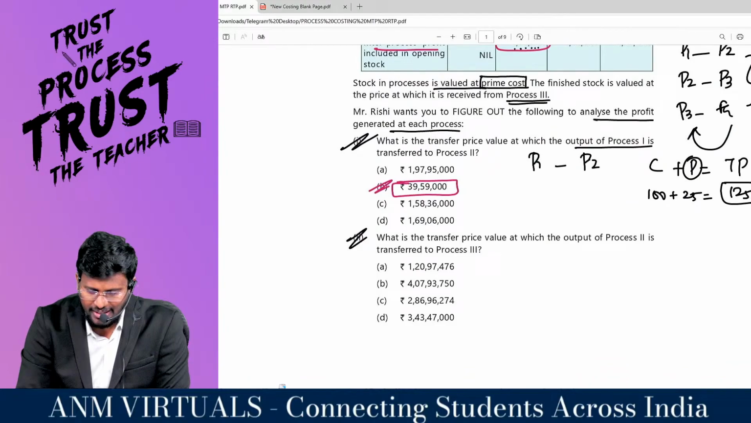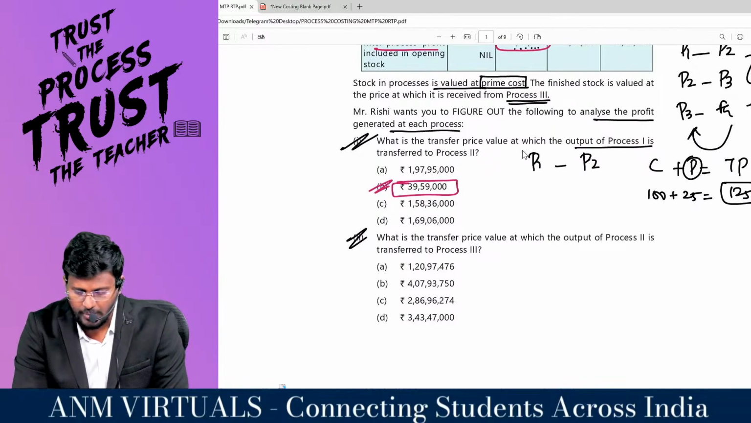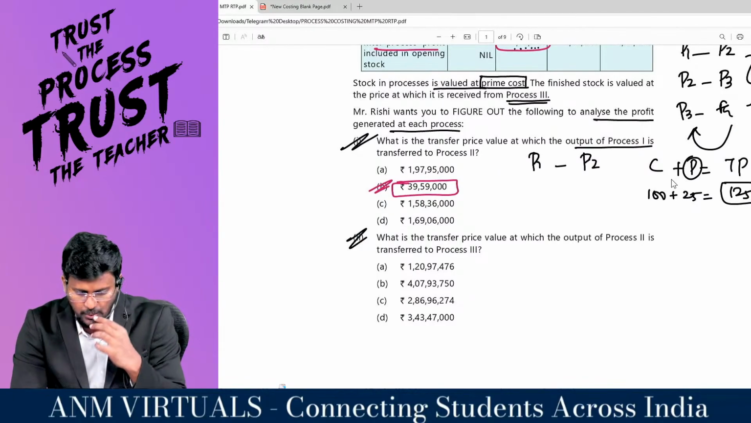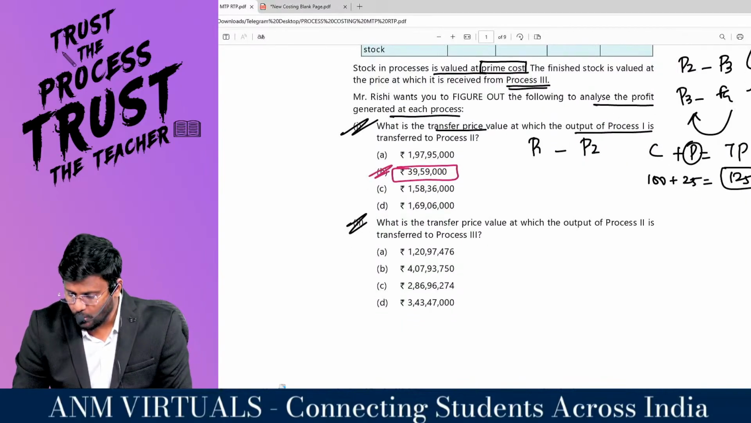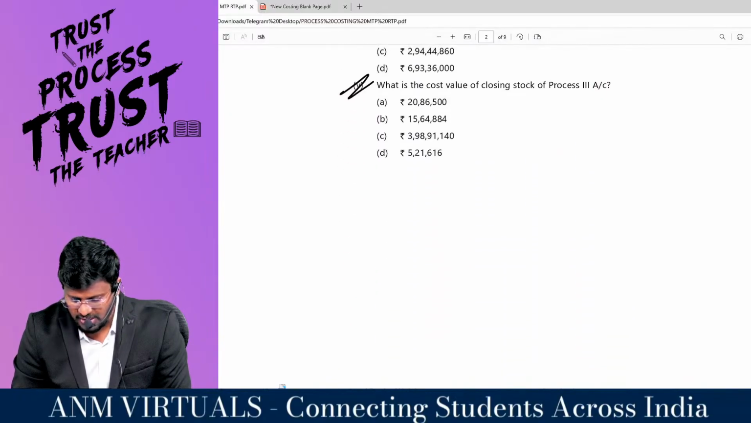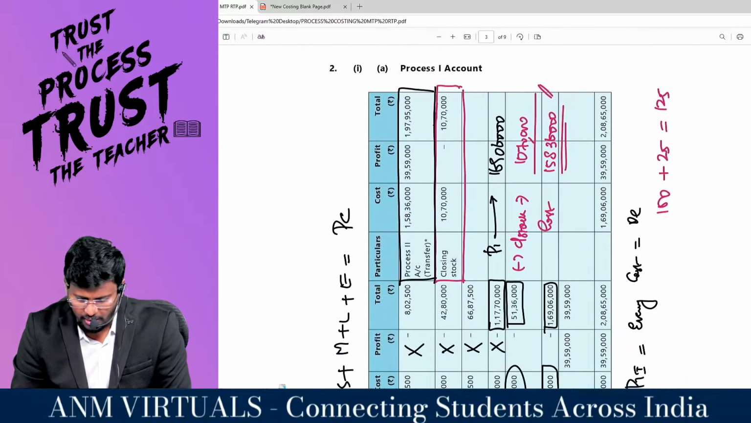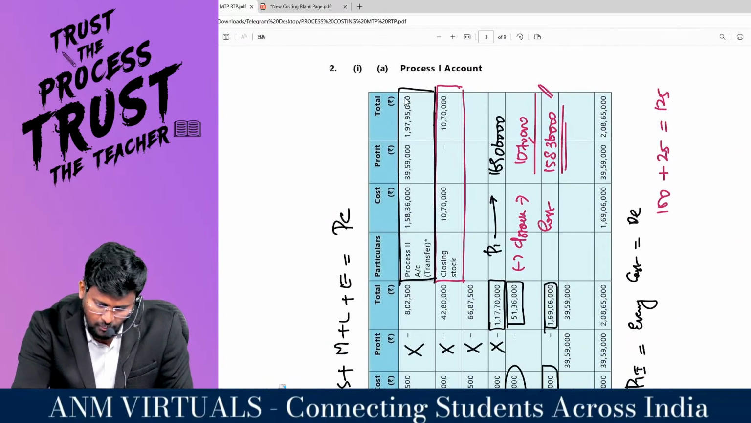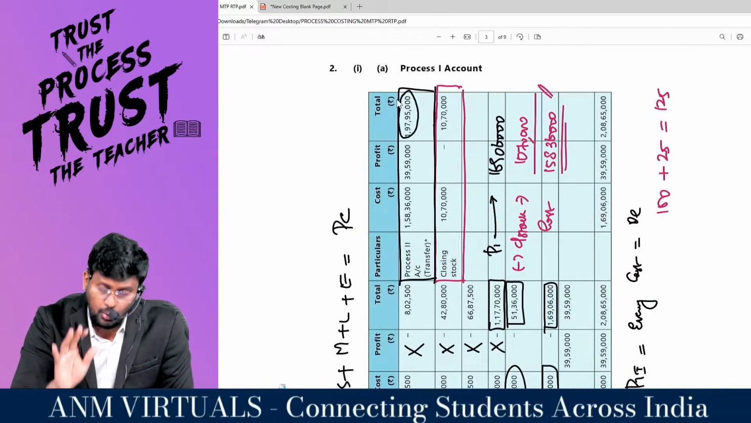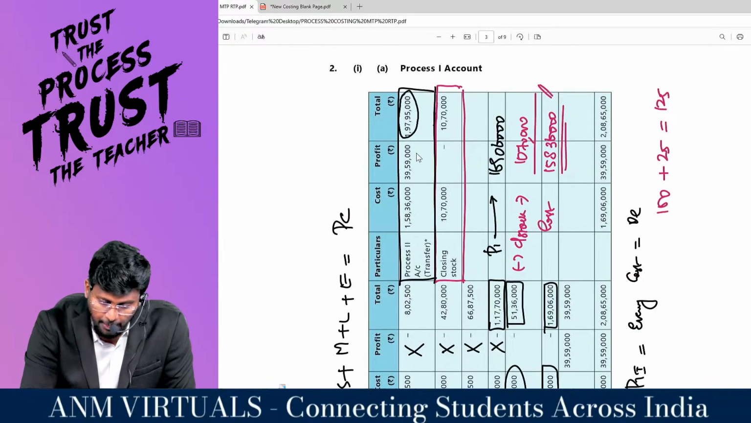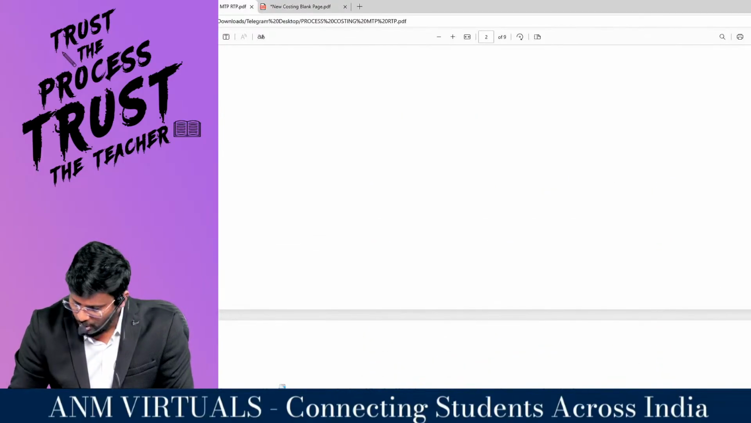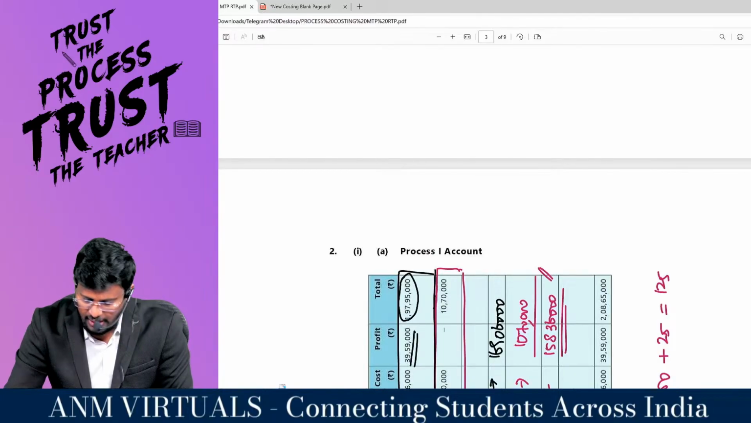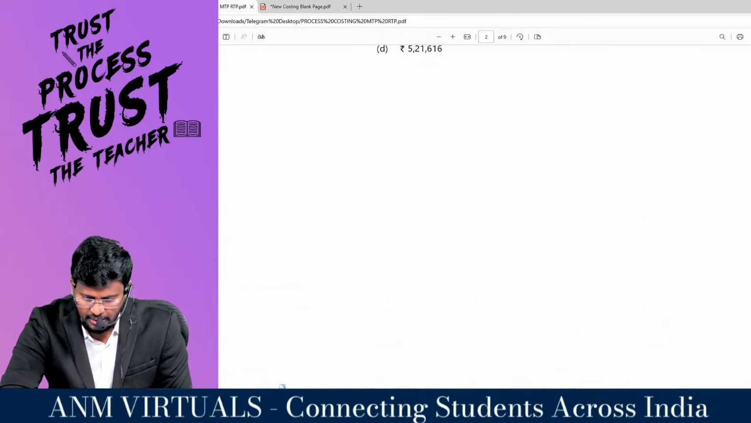Now you read it. What is a transfer price? Value at which the output of process 1 is transferred to process 2. Transfer price is the value at which they transferred from the first process to the second process. We have the process account. At what value did they transfer, sir? They transferred 1,97,95,000 in total as transfer price. The profit included in that is 39,59,000. Correct, sir? So the answer is 1A, process 1 account, 39 lakh.